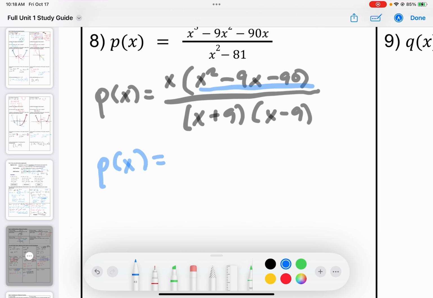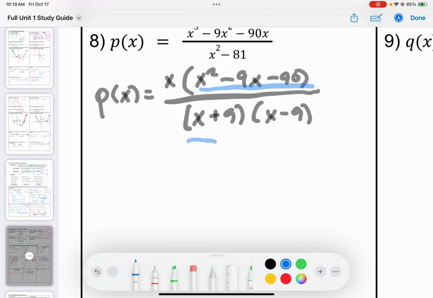So I can say p of x equals x times x plus... x minus... no, this doesn't work. Can't factor that. I actually am done factoring this. There's nothing that multiplies to -90 and adds to -9. So I can just leave this be.